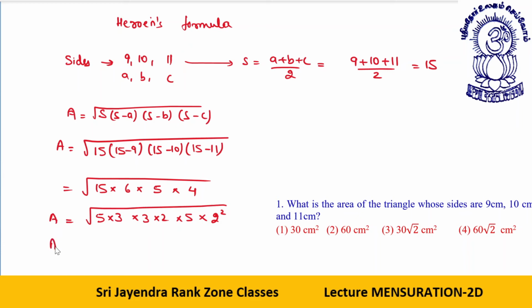So we have area as, I have two fives, they will come out as 5. I have two threes, they will come out as 3. I have 2 square, that is 4 into root 2. So area is equal to 5 into 3 into 4 root 2. Clear? So this is 60 root 2.